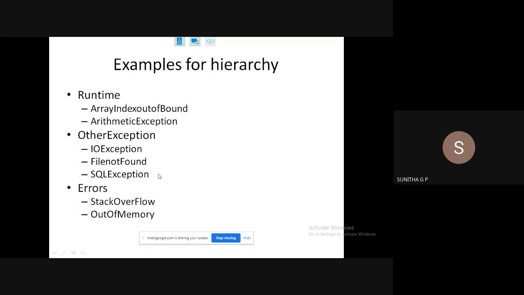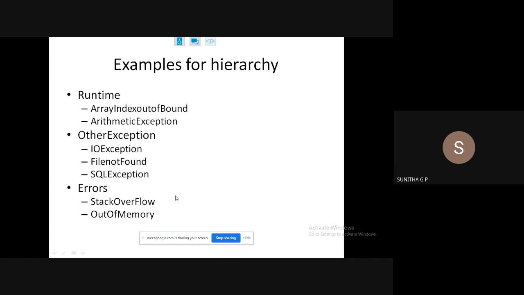And the other exceptions are: IO exception, that is whenever the user gives invalid data; file not found, which I have mentioned; SQL exception, that is database connectivity, if you are not able to establish it, then we will get this one. And errors: stack overflow and out of memory. Stack overflow occurs whenever you call a recursive function, an implicit stack is created, and whenever that overflows, that is an error.